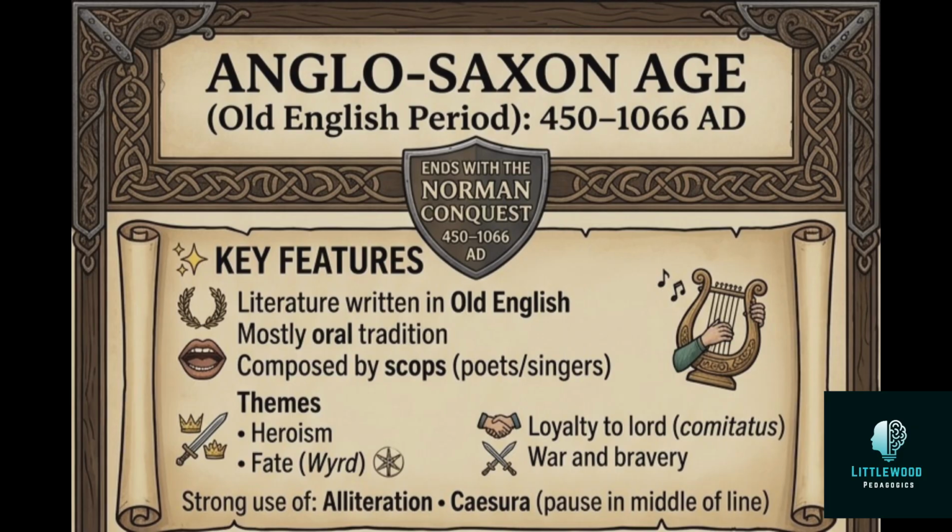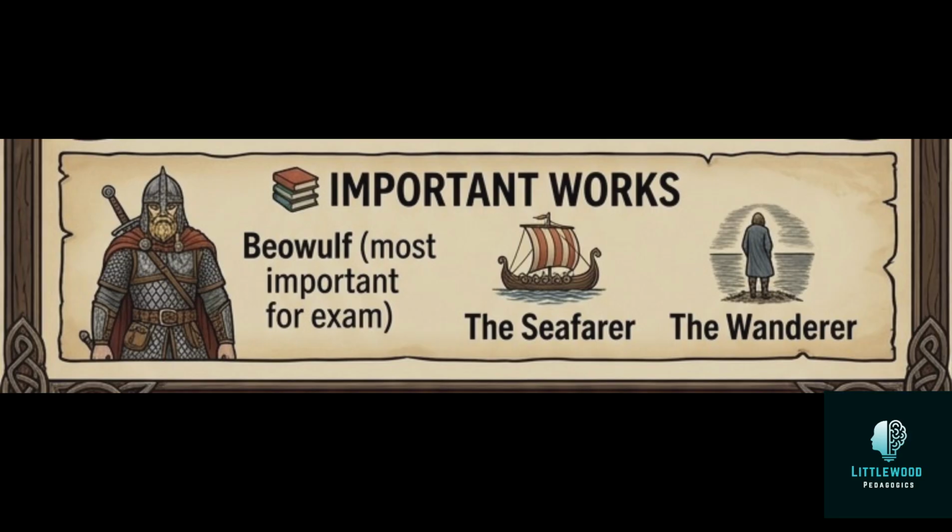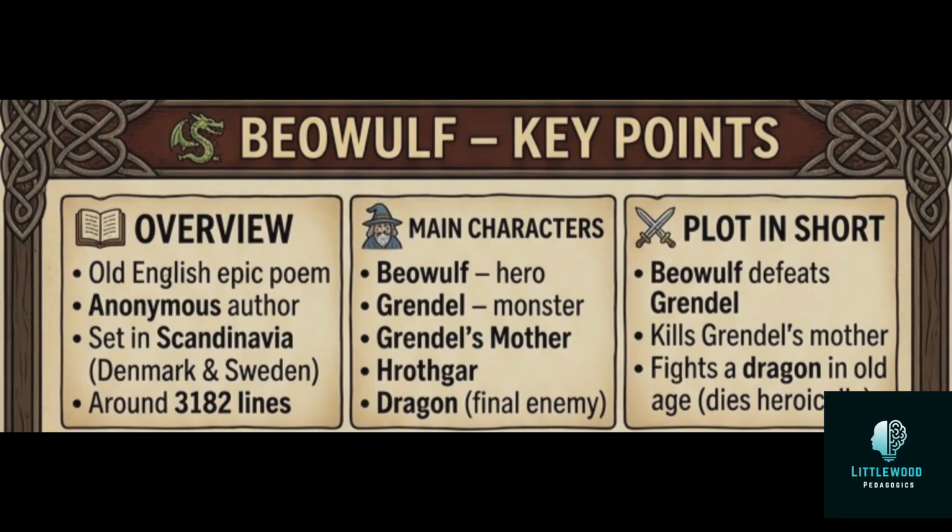When we come to the important works, some major texts from this period include Beowulf, The Seafarer, and The Wanderer. So, students, no need of going through any other works. These three works are really important, and that's enough. The most important for the exam is Beowulf. Simply go through the theme, the main characters, and the storyline. Don't spend much time on the Anglo-Saxon or Old English period because we have some important lessons. That's why I'm making just a 5-minute video for this.